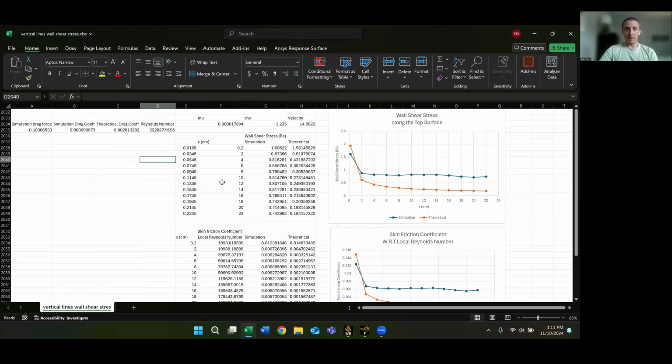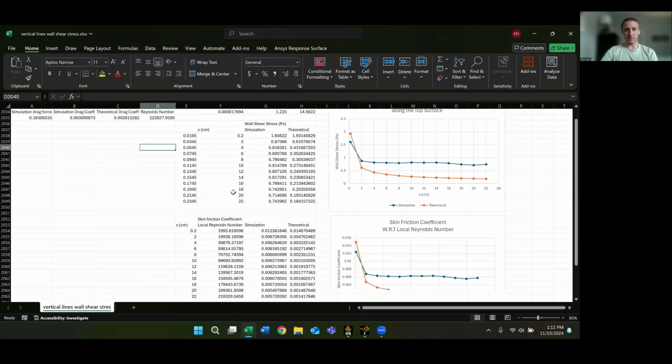Like I said, with the wall shear simulation, once you get into an XY plot, you delimit it down to just the values. You're going to get a bunch of zeros that you need to just take out, and then you'll get single values of the wall shear stress there. And then we just plotted them against the theoretical calculations too.